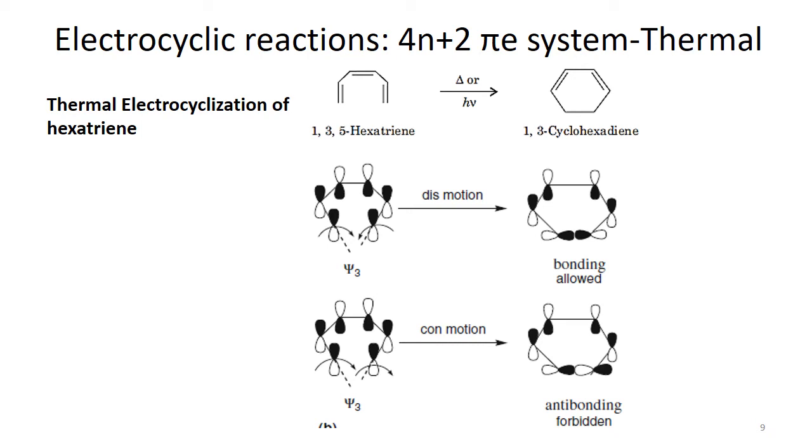We can use the frontier molecular orbital approach. We can also use symmetry operations. We can also use the aromaticity concept to check whether a particular reaction is allowed or forbidden. In this case, first of all we are going to see how the molecular orbital approach explains whether this reaction is allowed or not. Next we are going to see whether symmetry allows these kinds of transformations or not.